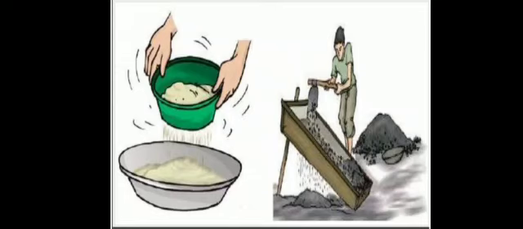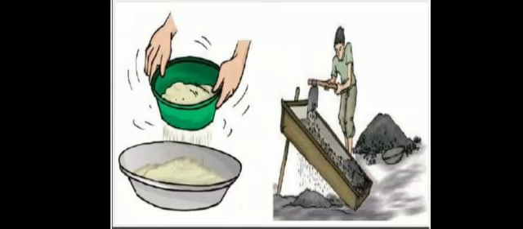The fine sand particles pass through the iron mesh and collect on the ground. The bigger particles of sand and pebbles do not pass through the iron mesh and remain behind. Thus, the fine sand can be separated from larger particles by sieving.